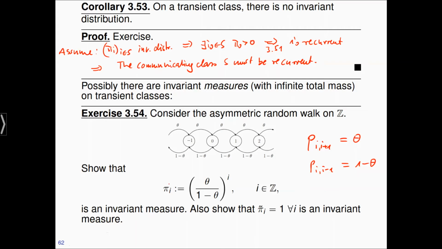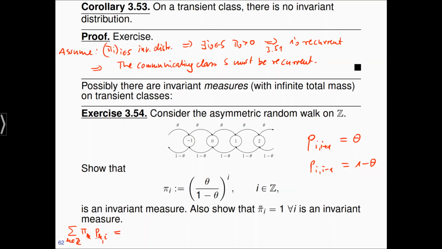Now let's show that pi is an invariant measure. What I have to show is that the sum over k in Z of pi_k times p_ki is equal to pi_i. This is the invariance property of pi_i.